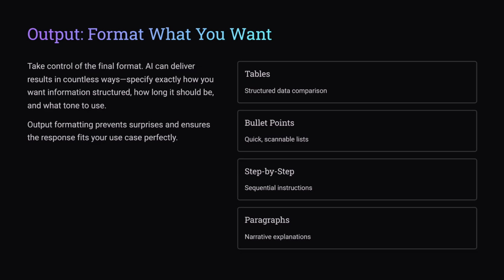Write 2 short paragraphs. Output formatting is how you control readability. A project manager might want, give me a task list with task, owner, due date, and priority in a table. A teacher might want, give me a 5-step explanation, each step in 1 short sentence. When you design the output, you design how easy it is to use the result.